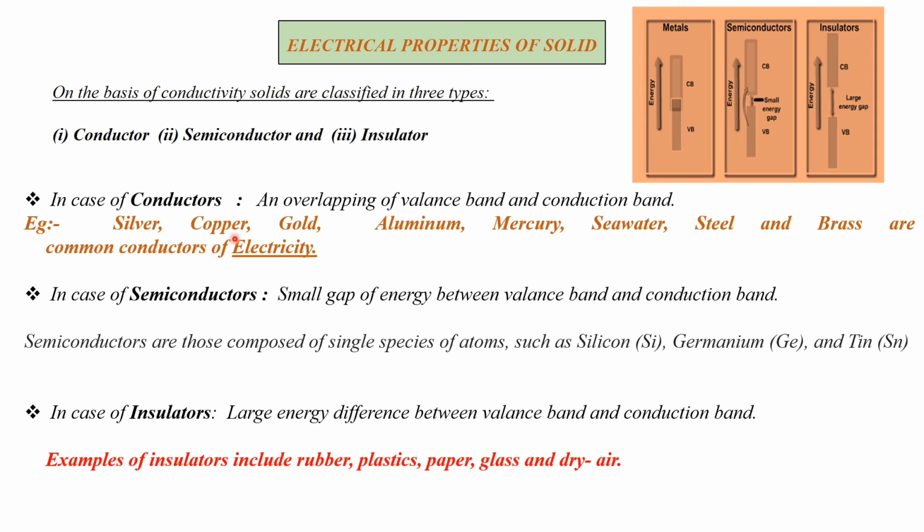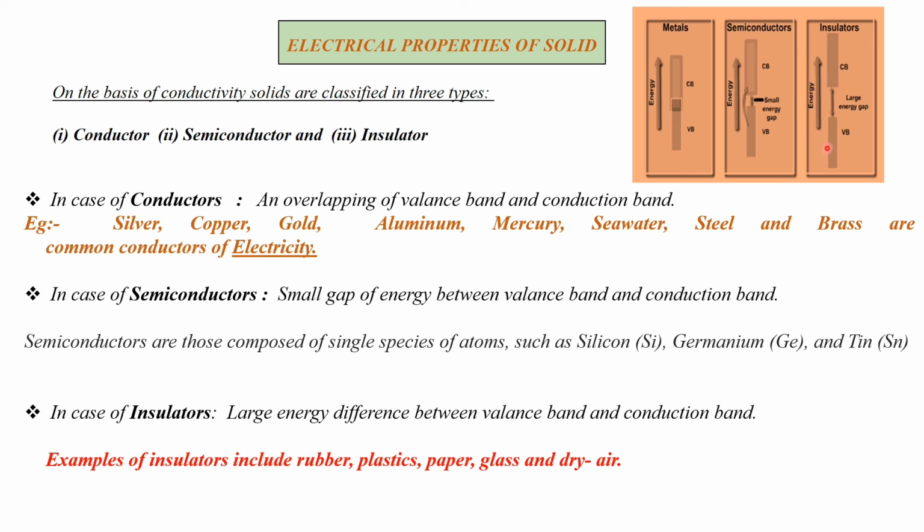Examples: silver, copper, gold, aluminium, mercury, sea water, steel and brass are common conductors of electricity. This is the valence band and conduction band, and this is the overlapping of the conduction band and valence band.